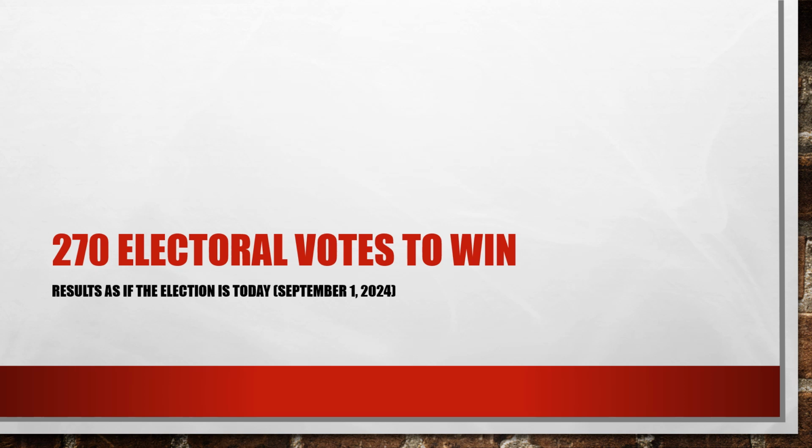So, as a reminder, the candidate must have 270 electoral votes to win the election.